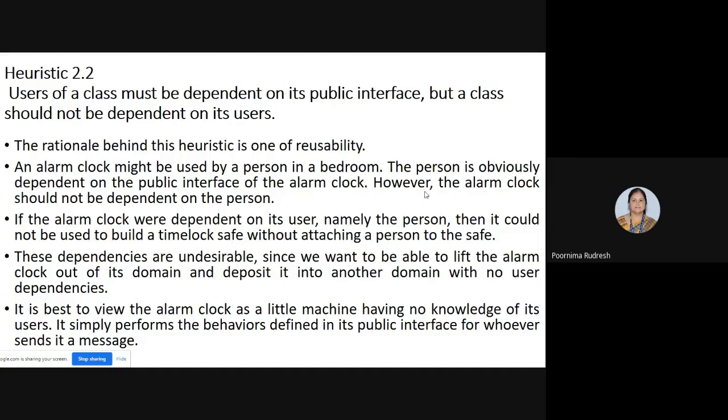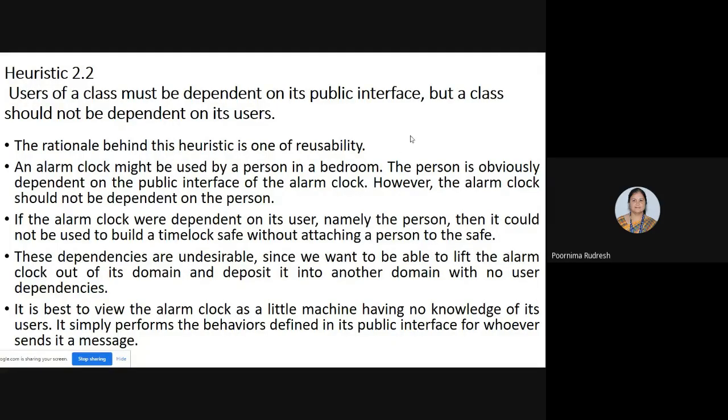If it is particular to a person, then we cannot reuse that alarm clock in a program. Why? Because it is created only for that particular person, let us say person 1.